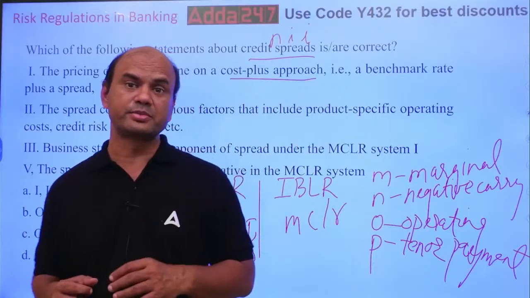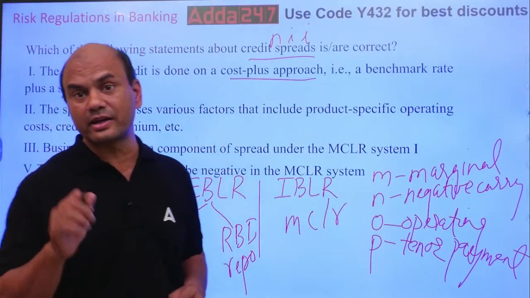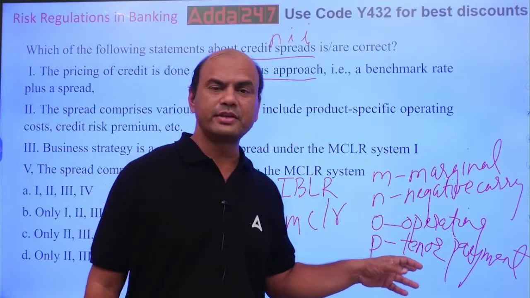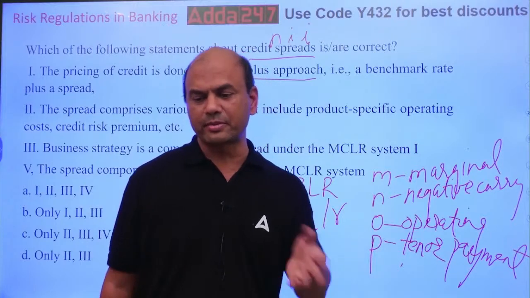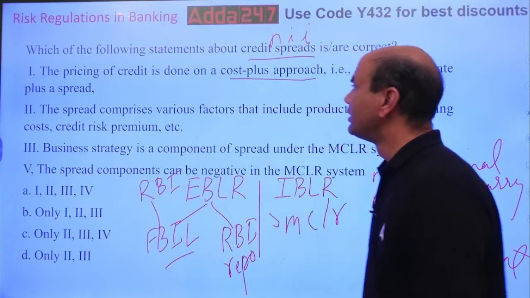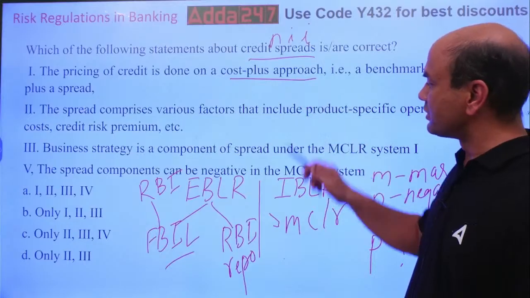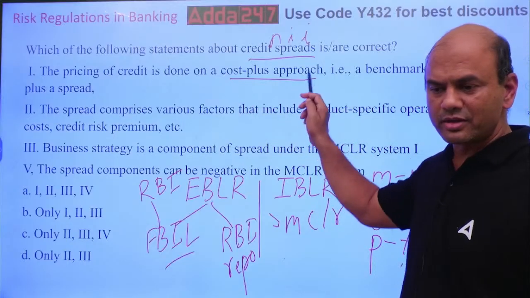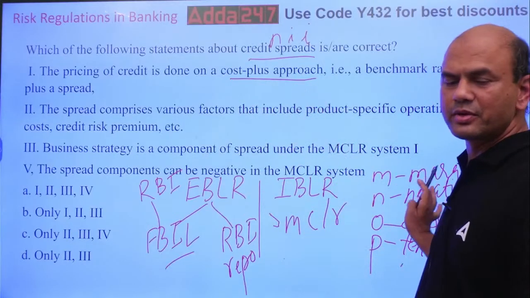So coming back to this point, when you give the loans of the higher tenure, in that case you have this MNOP tenor premium. So coming back to this point, pure year, cost plus. See this, just one word, so much description came into it.